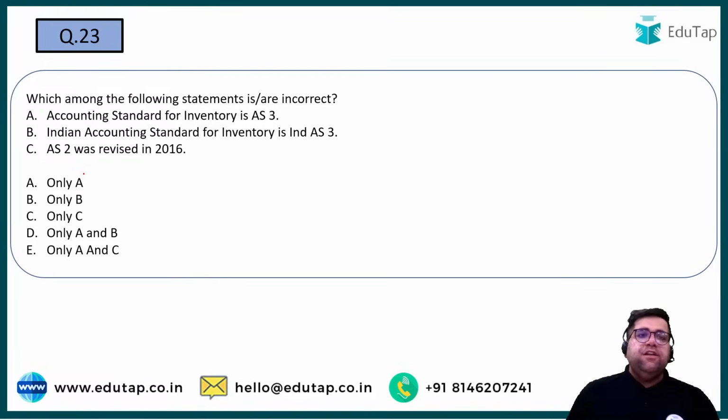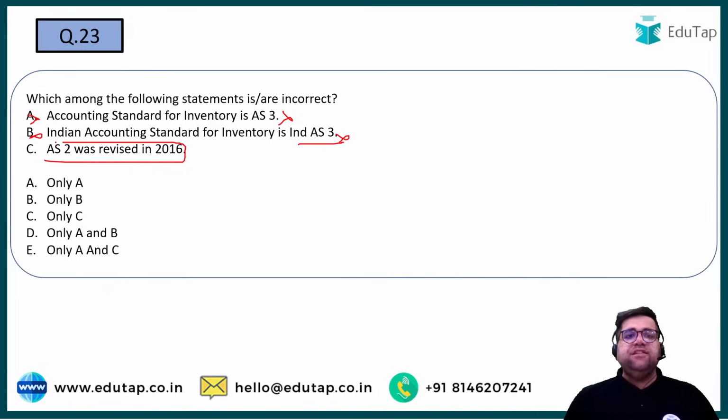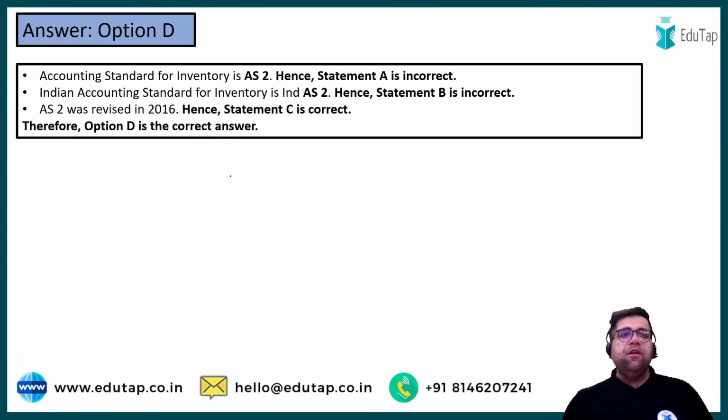Cool. Which among the following statements is incorrect? Accounting standard for inventory is AS3. Indian accounting standard for inventory is Ind AS3. No. Accounting standards related to inventory are AS2 and Ind AS2. So the first and second statements are incorrect. A is eliminated, B is also eliminated. AS2 was revised in 2016. Yes, this one is correct. So answer will be option number C only.